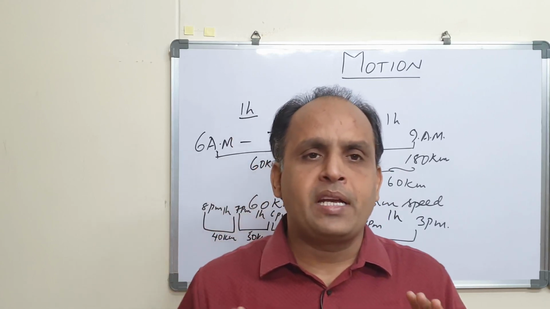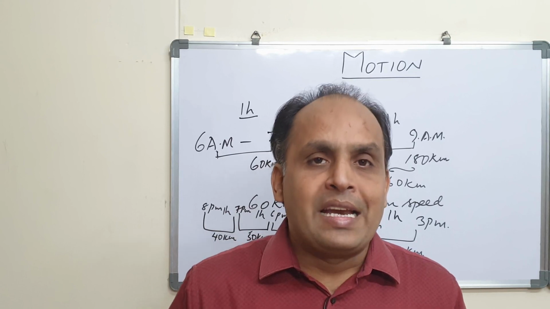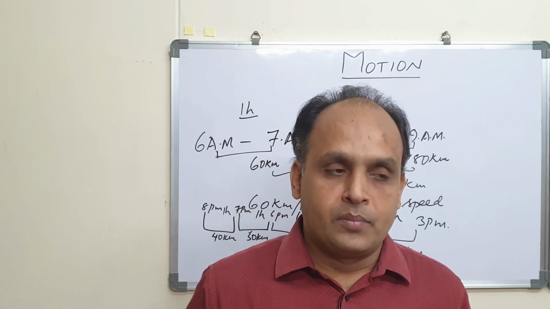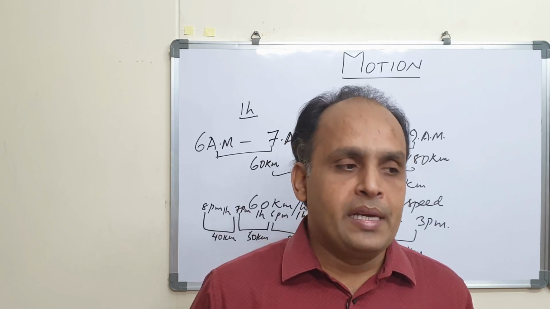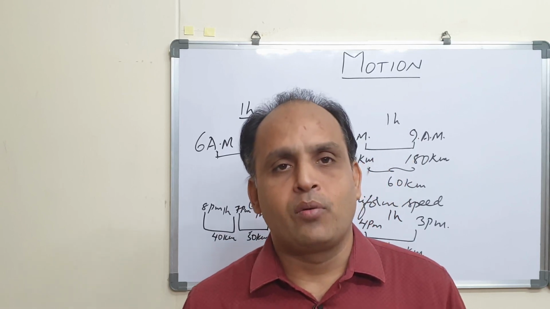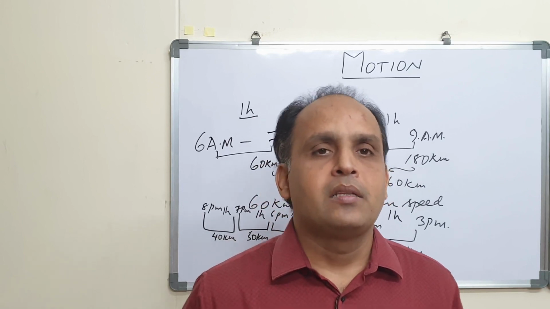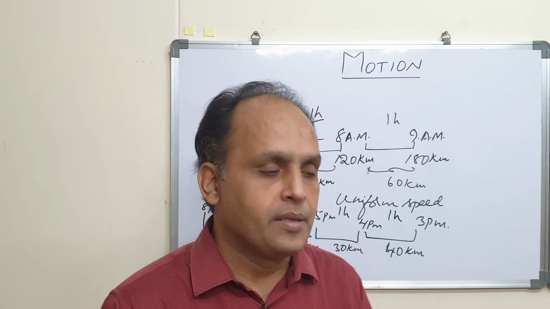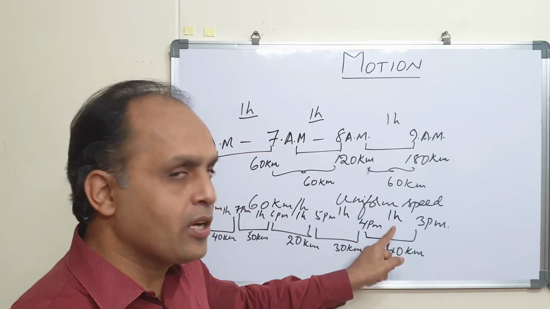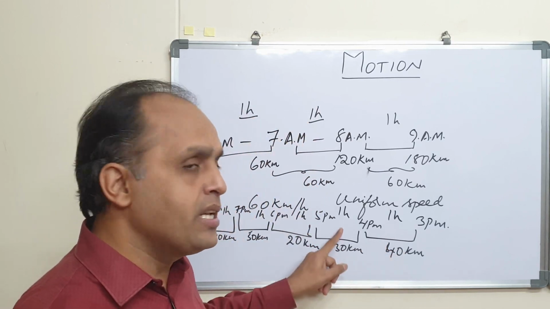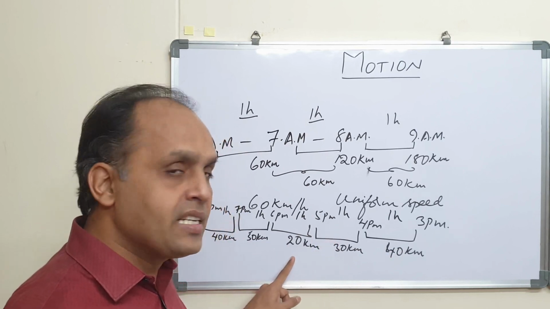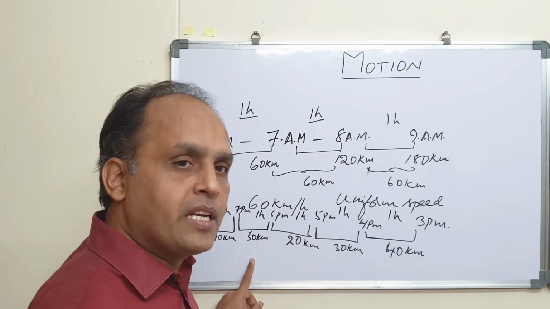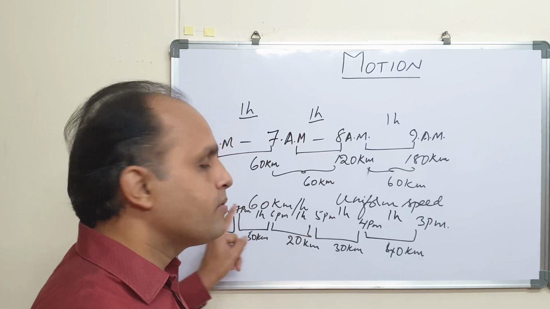So when a body covers unequal distances in equal intervals of time, or equal distances in unequal intervals of time, then the body is said to be moving with non-uniform speed. If you observe over here, the speed is 40 kilometers per hour, here it is only 30 kilometers per hour, here it is even worse, 20 kilometers per hour, here it picked up to 50 kilometers per hour, and here 40 kilometers per hour.